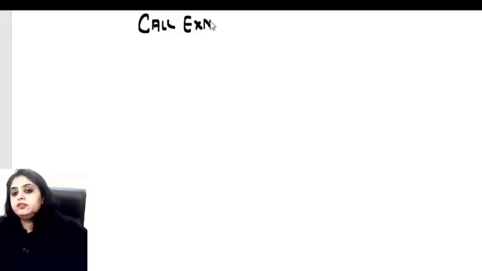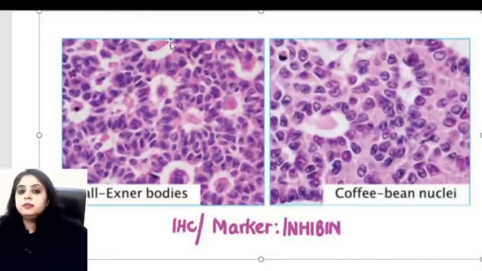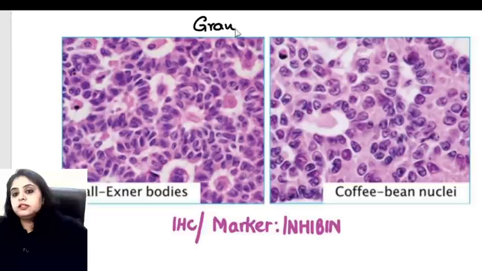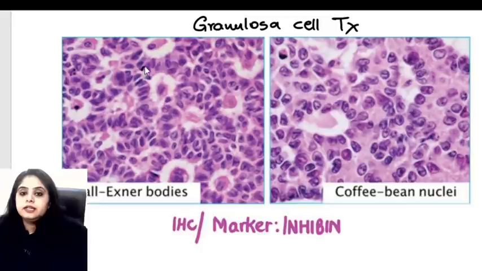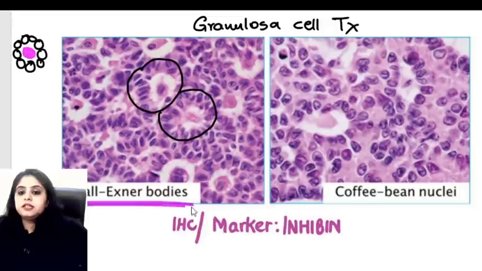What is the other one that I had taught you? I just taught you there's something known as a Kohl-Exner body. And where do we see a Kohl-Exner body? That is seen in granulosa cell tumor. Please remember, Kohl-Exner bodies are seen in granulosa cell tumor. And what is a Kohl-Exner body? It's a round body, with pink material in the center. So you will say that the nuclei will be arranged in a round manner, and there will be pink material in the center, that is Kohl-Exner bodies.